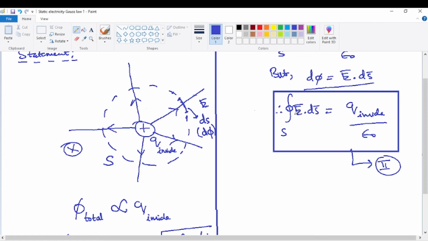The integral of E1 plus E2 dot ds is nothing but the integral of E1 ds plus the integral of E2 ds. But what is E1 ds? E1 is the field due to the inside charge, so it's nothing but the flux due to the inside charge. And what about the second term, E2 ds? That also will have an integral.